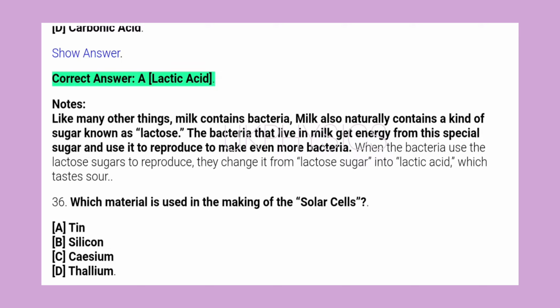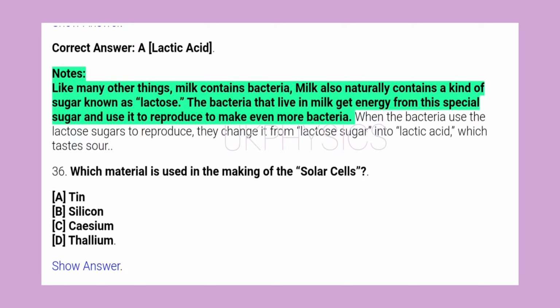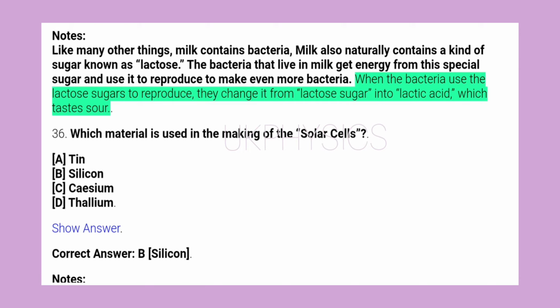Lactic acid. Notes: like many other things, milk contains bacteria. Milk also naturally contains a kind of sugar known as lactose. The bacteria that live in milk get energy from this special sugar and use it to reproduce to make even more bacteria. When the bacteria use the lactose sugars to reproduce, they change it from lactose sugar into lactic acid, which tastes sour.